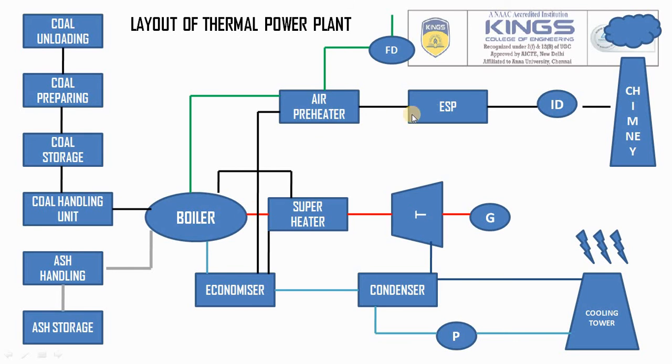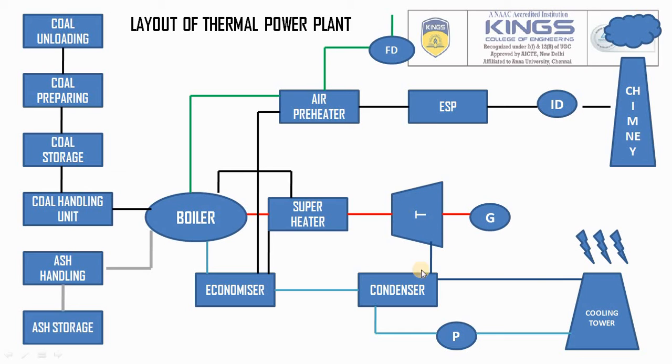After that, it goes to the electrostatic precipitator for removing sulfur dioxide, carbon dioxide and carbon monoxide, like toxic air, and then it is forced through the induced draft fan, and through this fan it is released to the atmosphere by means of a chimney. After that, the incoming steam must be converted into water.